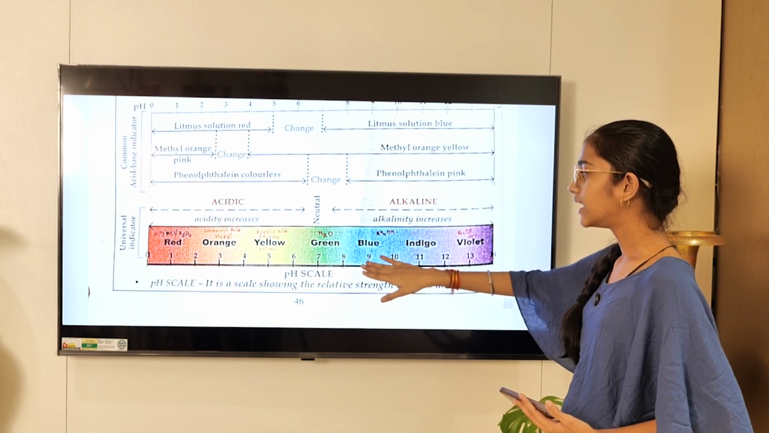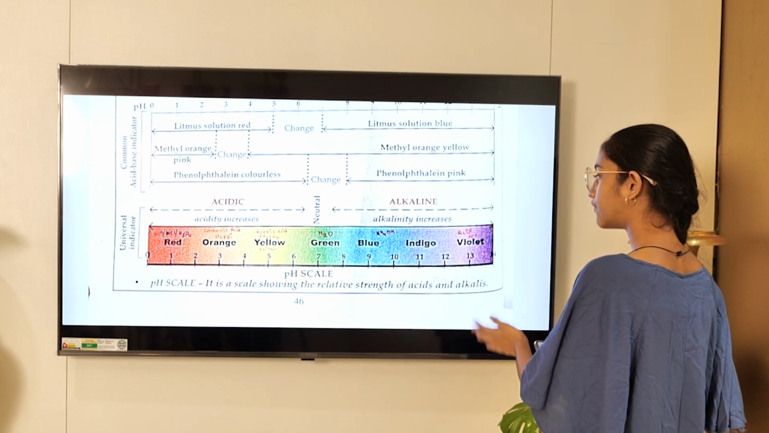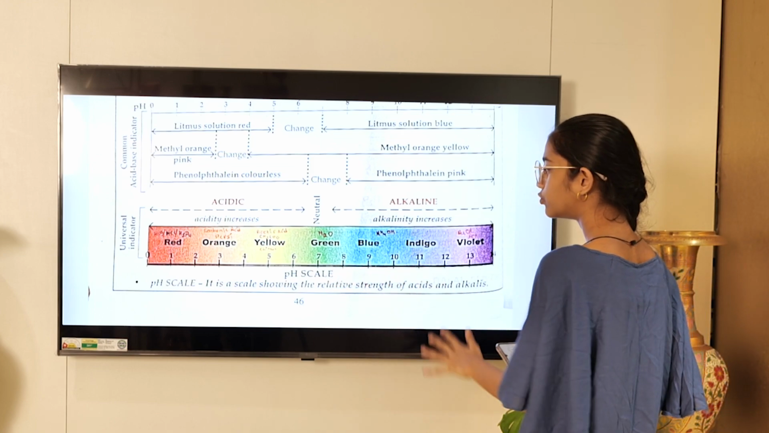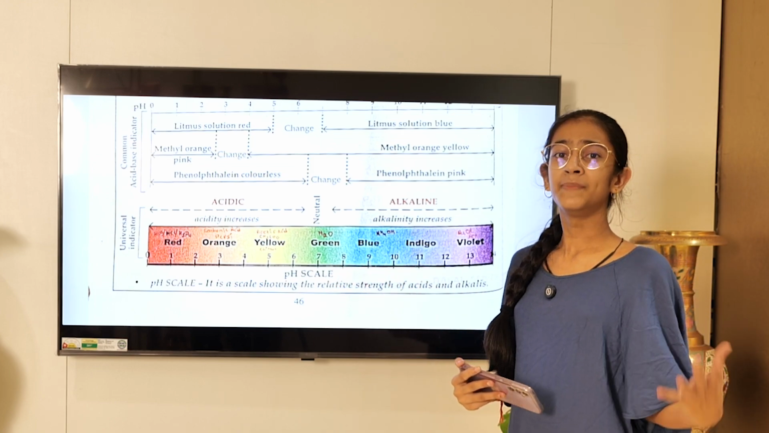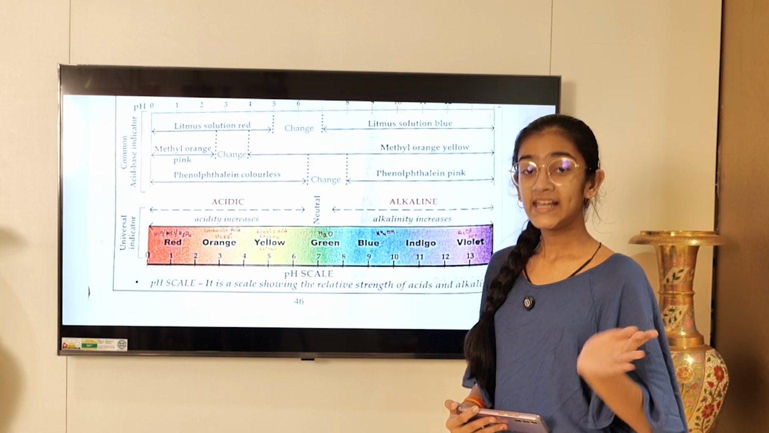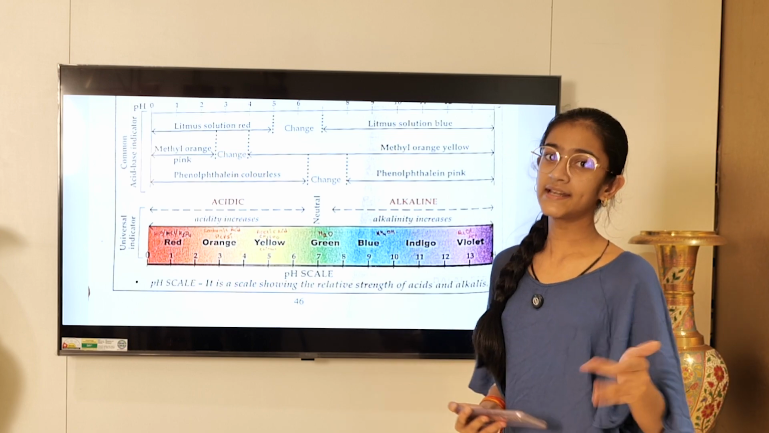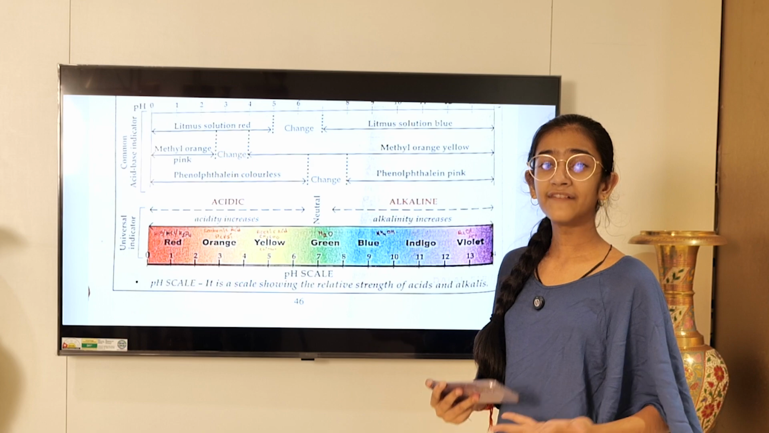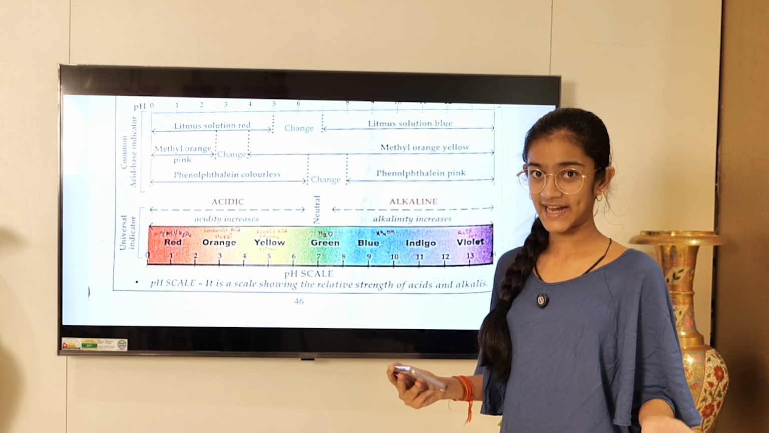If you see something blue, indigo or violet in color, it has a pH more than 7, which means it is basic. And basic is good. It is not harmful. But yes, if in excess, then it is harmful as well. You need some acid as well, don't you? You have HCl in your intestine, don't you?